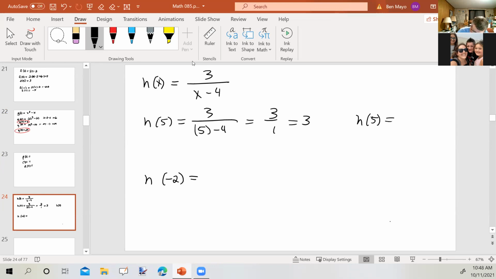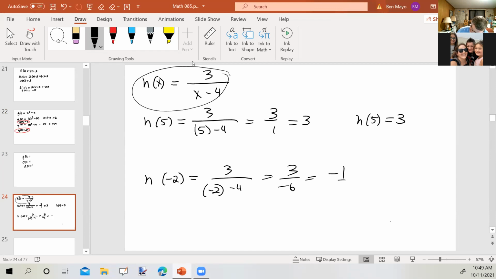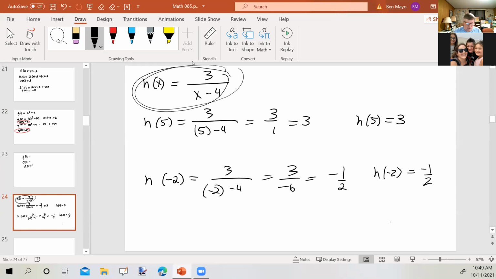So h of 5 equals 3. If we were to graph this function, one of the points on the graph would be (5, 3). h of -2 equals 3 over -2 minus 4, which is 3 over -6, or -1/2. So h of -2 equals -1/2. So the point (-2, -1/2) would also be a point on the graph of h of x.